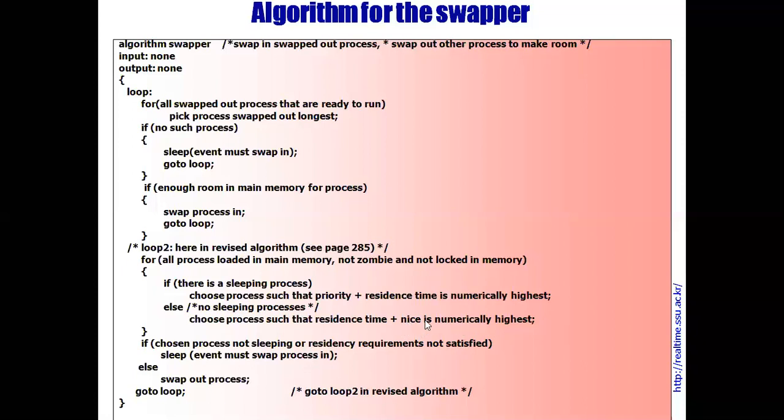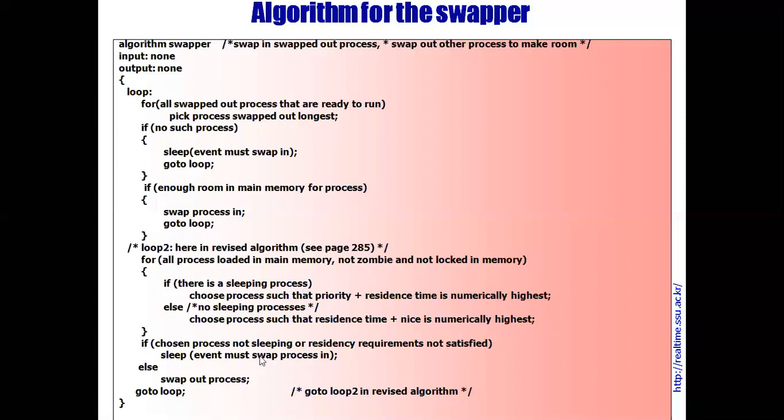Yes, the nice value can be added. The nice value is used to change the priority, and that nice value is added by the kernel or by the process itself for decreasing its own priority. What is the case? If there is a sleeping process, choose a process such that priority plus residence time is numerically highest. Else, the opposite case, choose a process such that resident time plus nice is numerically highest.